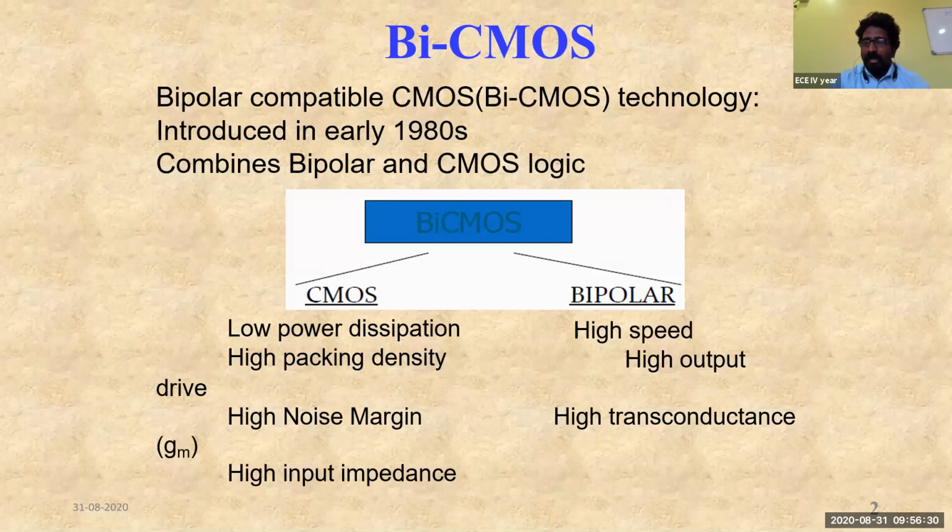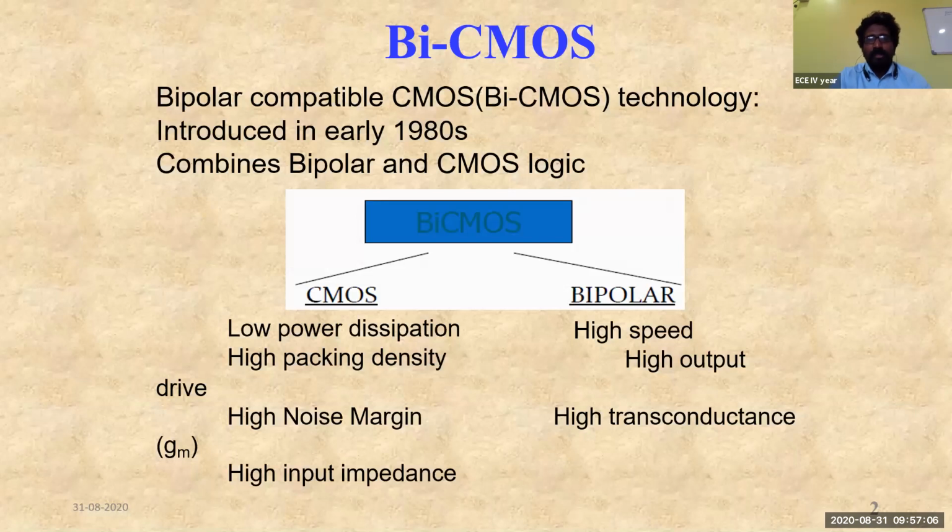So in order to get more flexible characteristics, more gain and those kinds of characteristics, they have gone for the transconductance characteristics of a bipolar technology, and they have collaborated with the CMOS technology to come up with the BiCMOS technology.